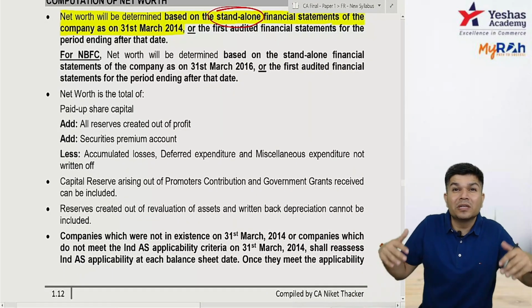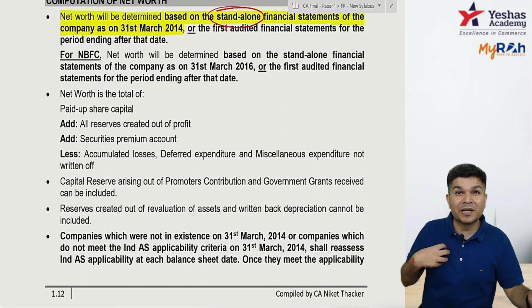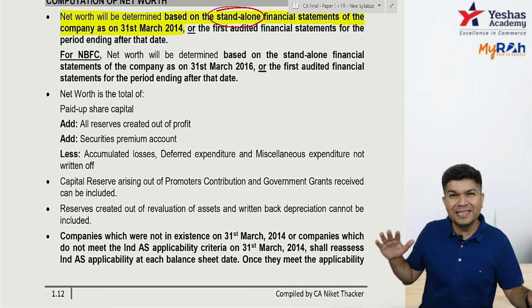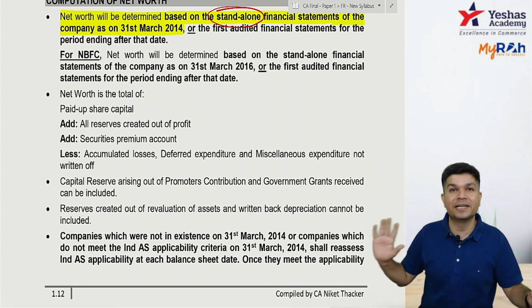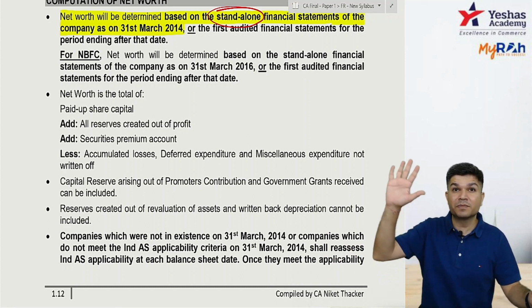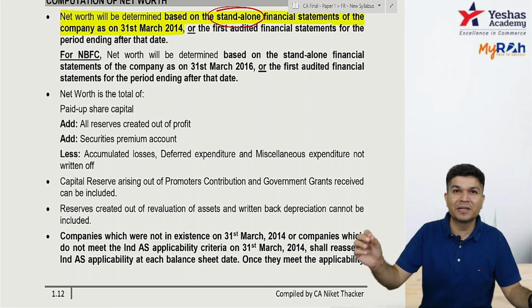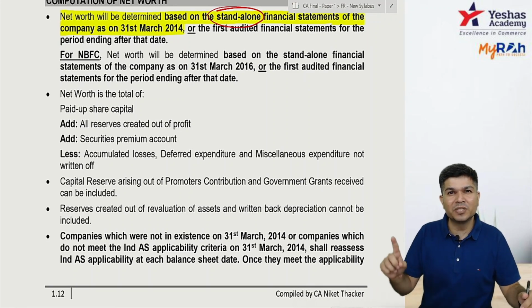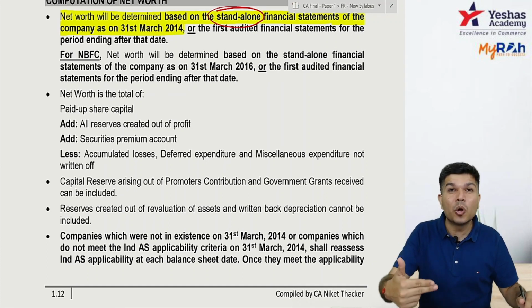And sir, what if I was not there on 31st March 14? If you're not there on 14, suppose sir, our company is incorporated in 1419. If our company is incorporated in 1419, I have to check the first year end net worth. If you are there on 31st March 14, sir, what if on 31st March 14 I don't fulfill the criteria? If on 31st March 14 you don't fulfill the criteria, we'll check the criteria every year, and the year when you fulfill, next year onwards it will be applicable.